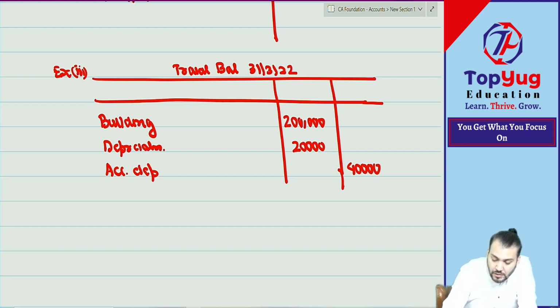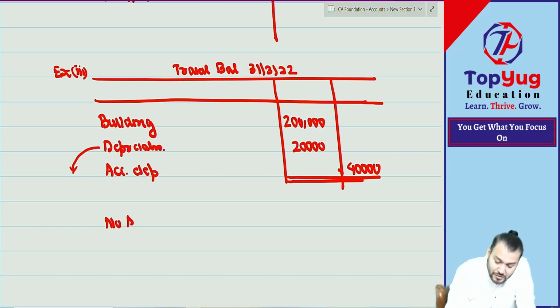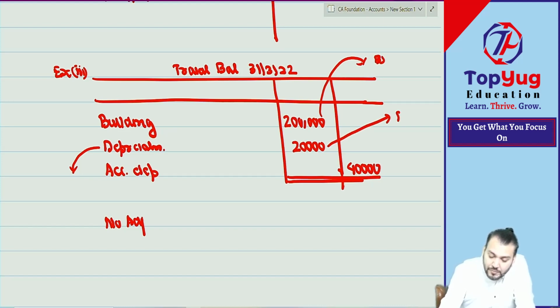40,000. Now everyone, if depreciation is coming in the trial balance, it means what? Already adjusted, means already what journal entry we have done? Depreciation account debit to accumulated depreciation. It means no adjustment will be given. No adjustment will be given now. So if depreciation is coming in the trial balance, it means the depreciation journal entry is already done. Batao, this will go where? Balance sheet. This will go where?